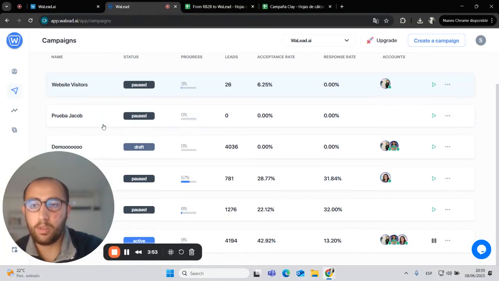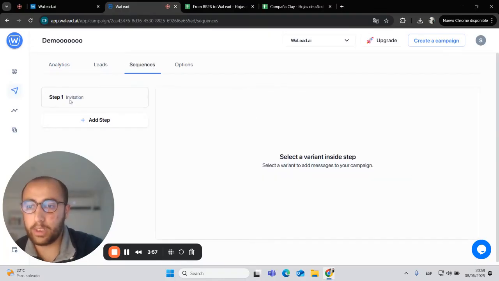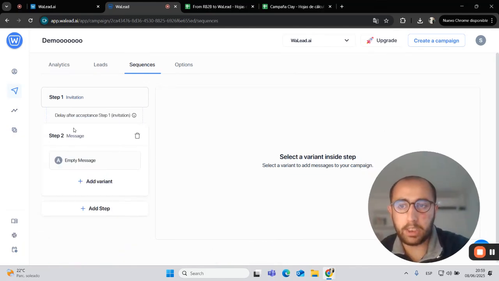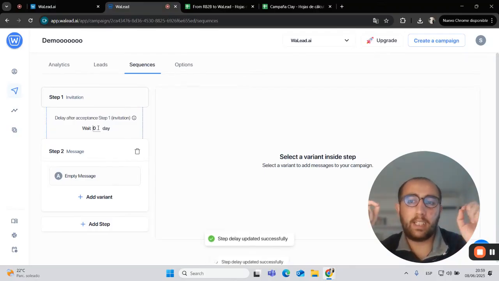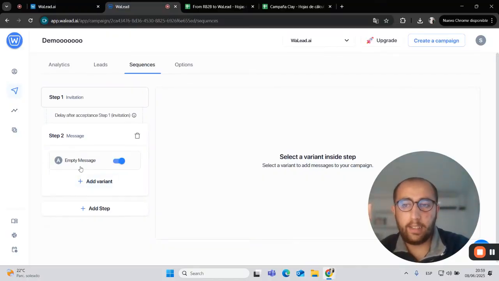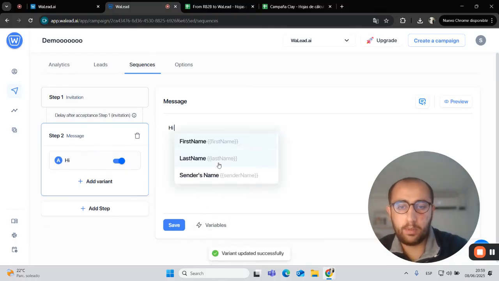Normally we need to go to the demo panel, go to the sequence. We have our step 1 with our invitation, and then we will choose adding a second step that will be our message. For this, you can choose 1 day, 7 days, 10 days of delay, or 0 days. If you choose 0 days, it means that the day that the lead accepts your invitation, he will receive the first message.